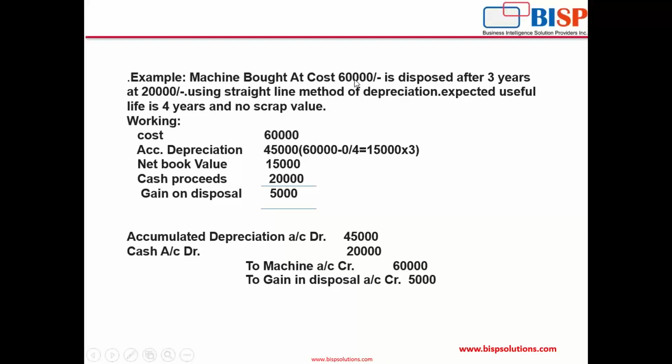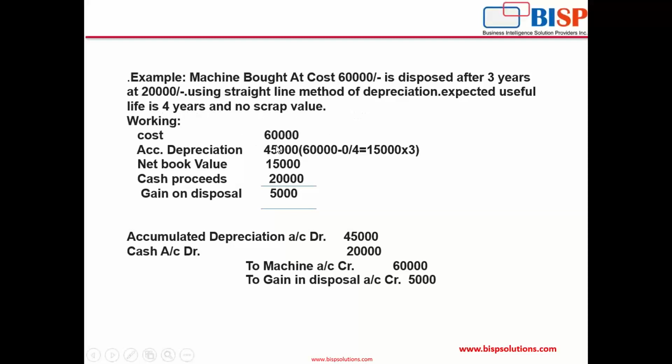Suppose today I bought the machine at 60,000. After using it for 3 years, I'll sell it at 20,000. Use the straight line method of depreciation. Expected useful life is 4 years and there is no scrap value. So cost is 60,000. We'll see the 3 years depreciation. First, we'll calculate the 1 year depreciation, that is 60,000, there is no scrap value, so minus 0.